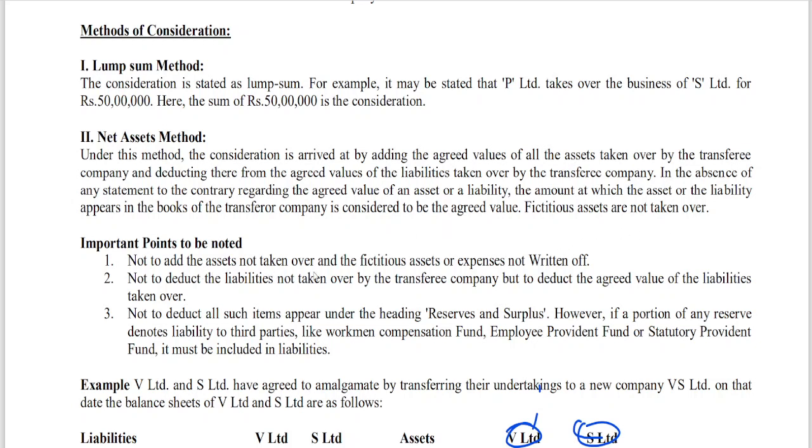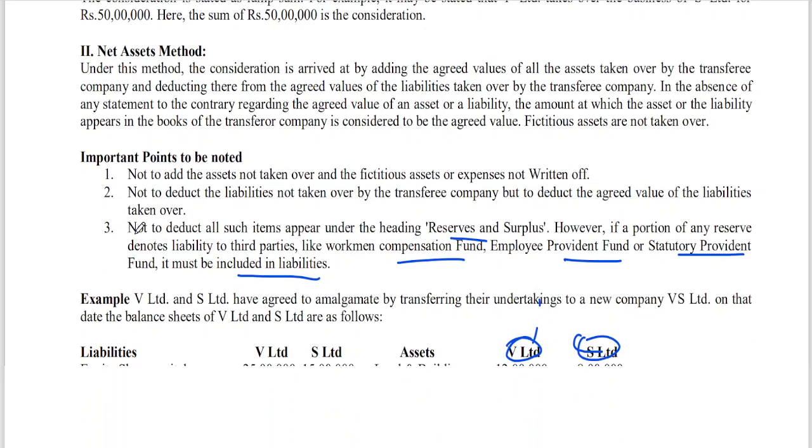Do not add assets not taken over, and fictitious assets or expenses not written off. Do not deduct liabilities not taken over by the transferee company, but deduct the agreed value of liabilities taken over. Do not deduct items appearing under the heading reserves and surplus. However, if a portion of any reserve is liable to third parties, like workmen compensation fund, employee provident fund, statutory provident fund, it must be included in liabilities. These things we have already learned, but I am repeating and revising them for your understanding.